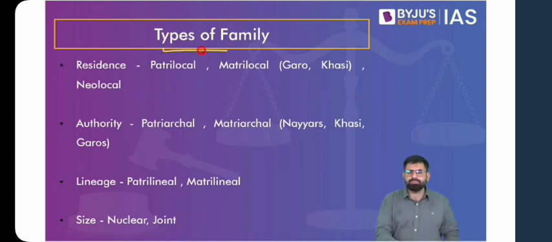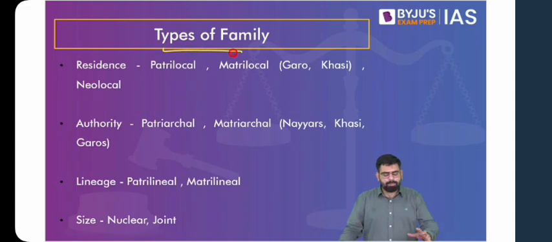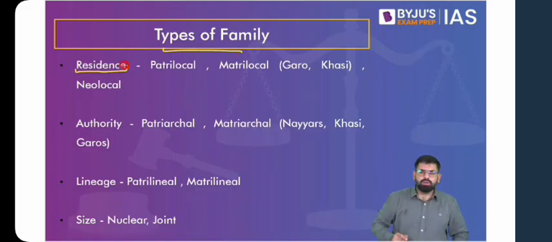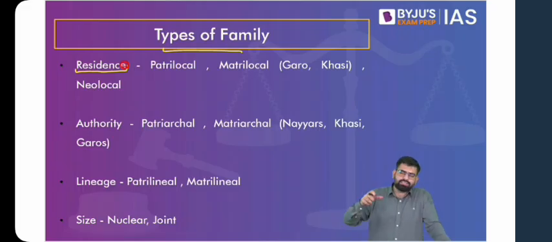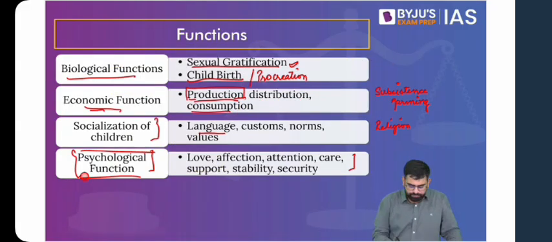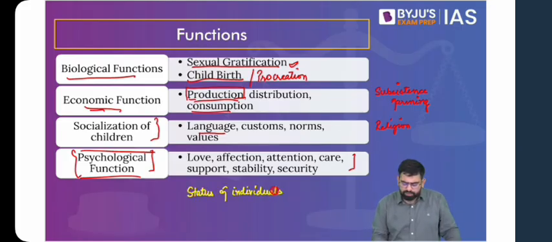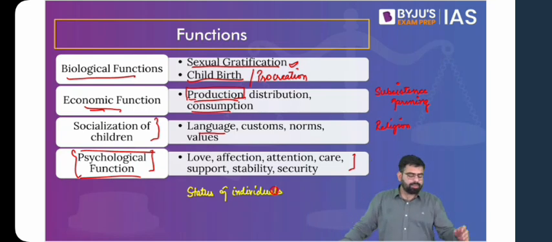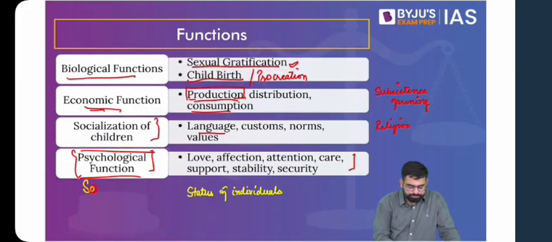Also, when we talk about the types of family, it is not limited to this. This is the basic categorization of family, and you have other types as well. So let's take them up one by one. If you talk about residence, the first thing you have to understand is that family is also understood as people who live under the same roof, who share the kitchen, who behave as a single economic unit. Another function of family, which is a social function, is that the status of individuals is directly dependent on family. You pass on your family name from one generation to another, because your basic form of identity in society is that this is the family you come from, this is the family you belong to. This also forms a part of social identity.